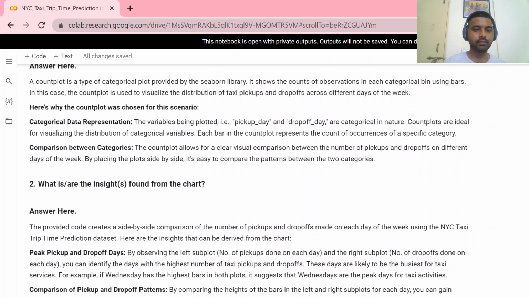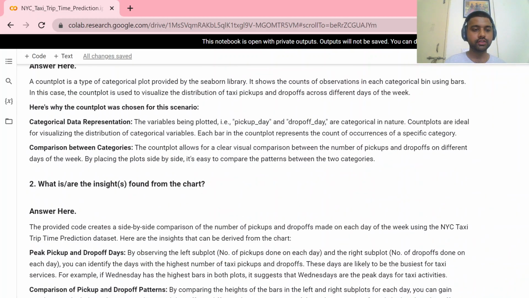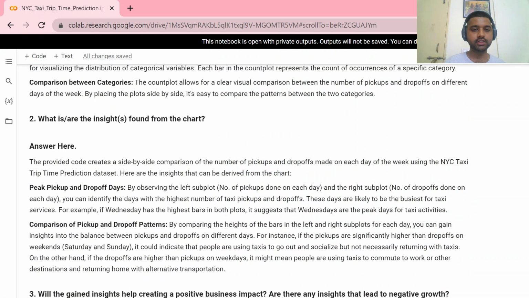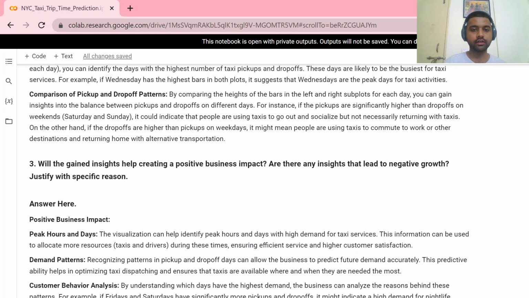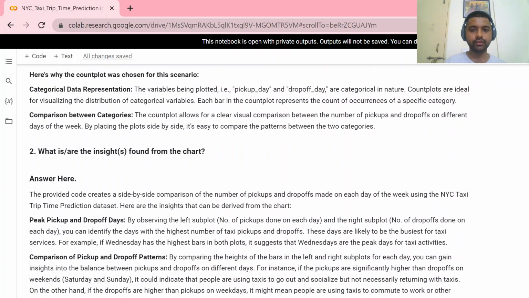By observing the left subplot and the right, on each day you can identify the days with the highest number of pickups and drop-offs. These days are likely to be the busiest for taxi services. For example,